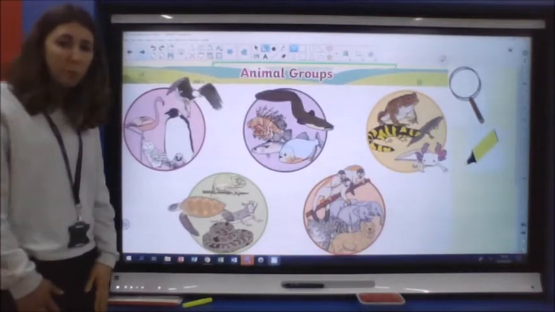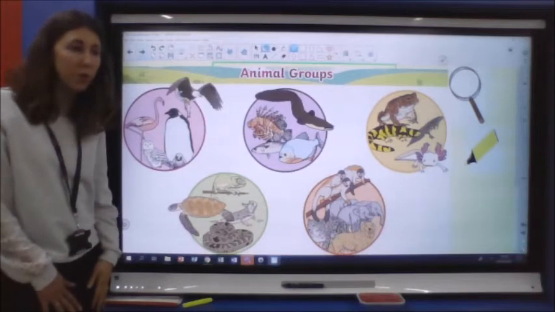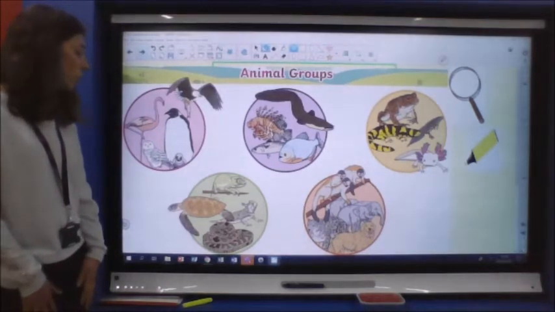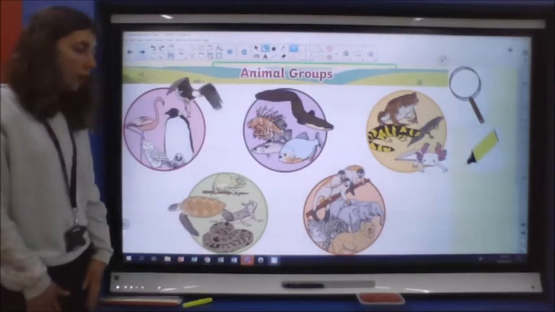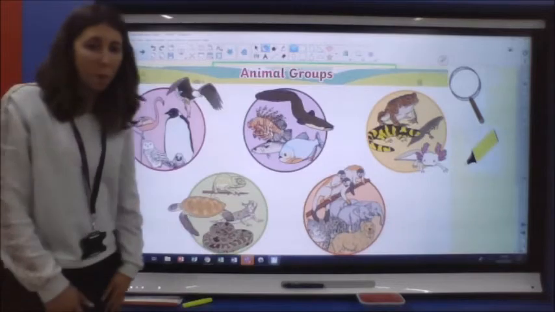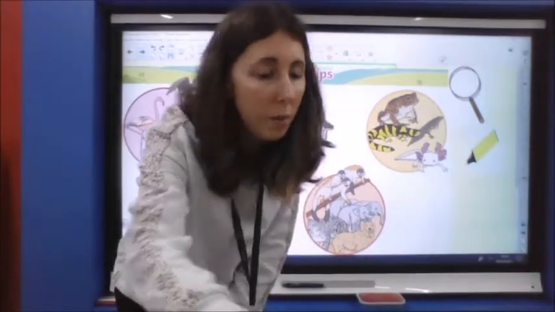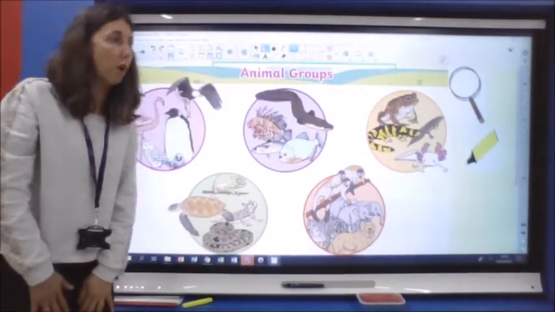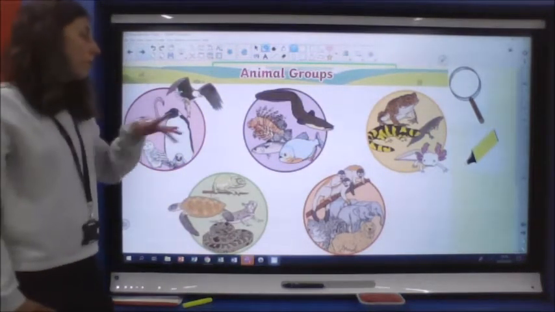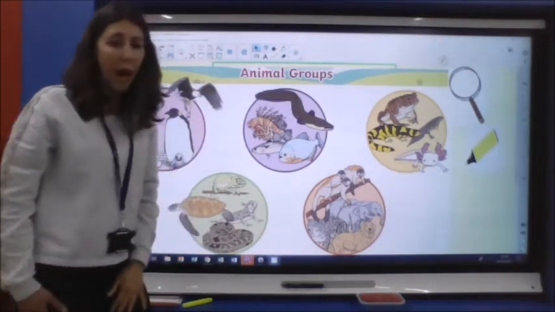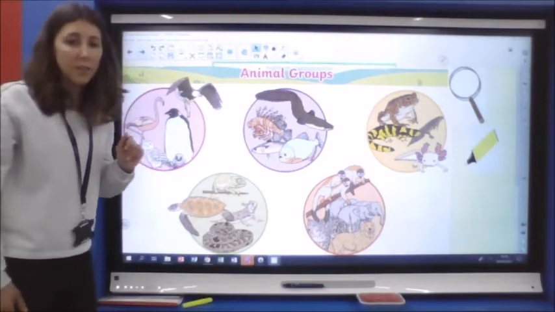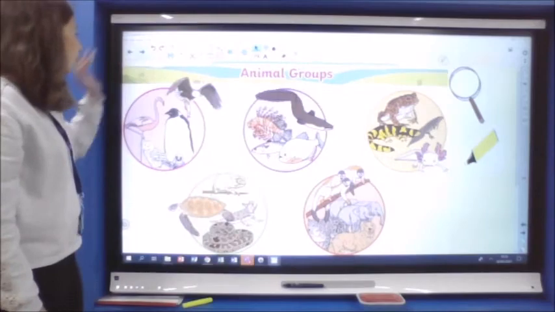Now, we've got groups of animals, which we've also done in science. There are some pictures for some clues there. You might know the names of some of those groups. You might remember it from our science lesson. So you might want again to have a chat with your grown-up and maybe you could impress them with some of your science knowledge by remembering the names of some animal groups. If you're not sure, we're going to have a look at them now.